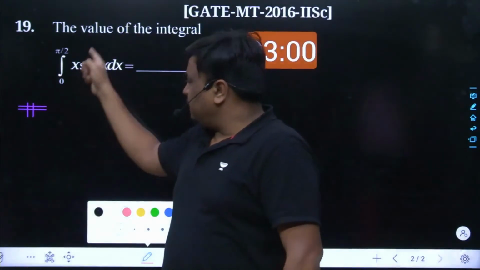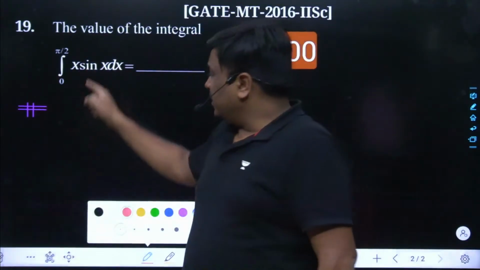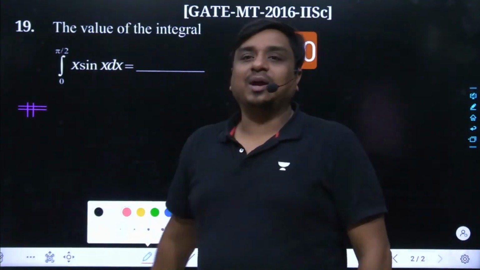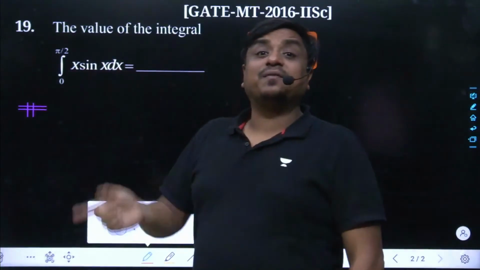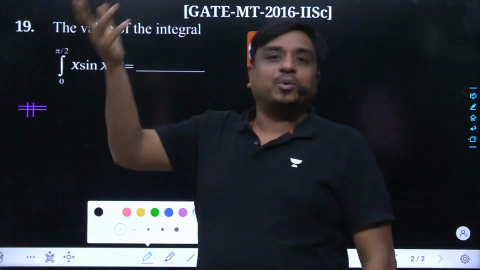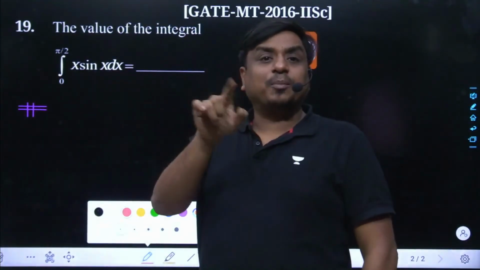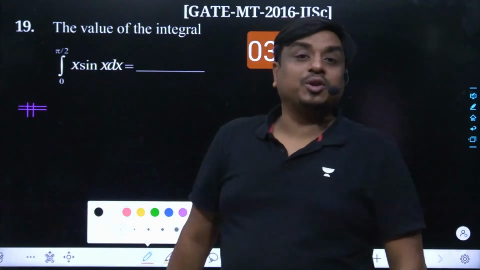Rather than having x, if it were x squared, then also it's okay. But if it were x to the power of half, then integration by parts will not work. Why? Because for x to the power of half, once you differentiate it, it is going to be x to the power of 3 by 2, 5 by 2, or if we differentiate it, it becomes 1 upon 2 root x. Nowhere is it going to end.